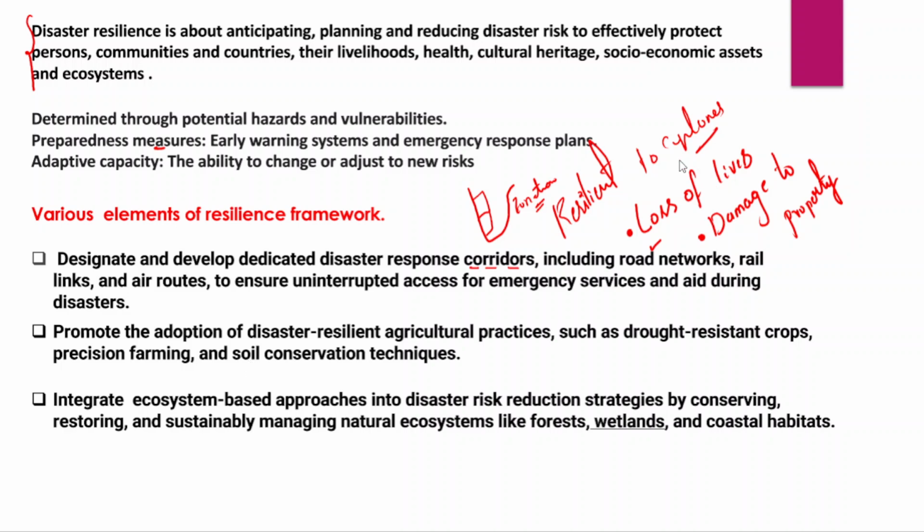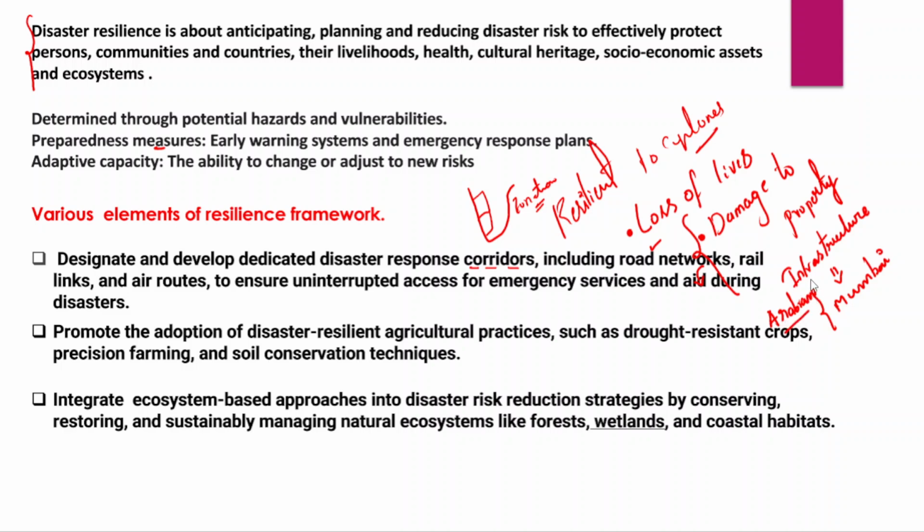And if we develop disaster resilience, this is also one way which could substantially reduce damage to the property, right? Imagine the government has built a lot of infrastructure in the coastal city of Mumbai, but due to climate change, the cyclone frequency and intensity within the Arabian Sea has been increasing substantially.